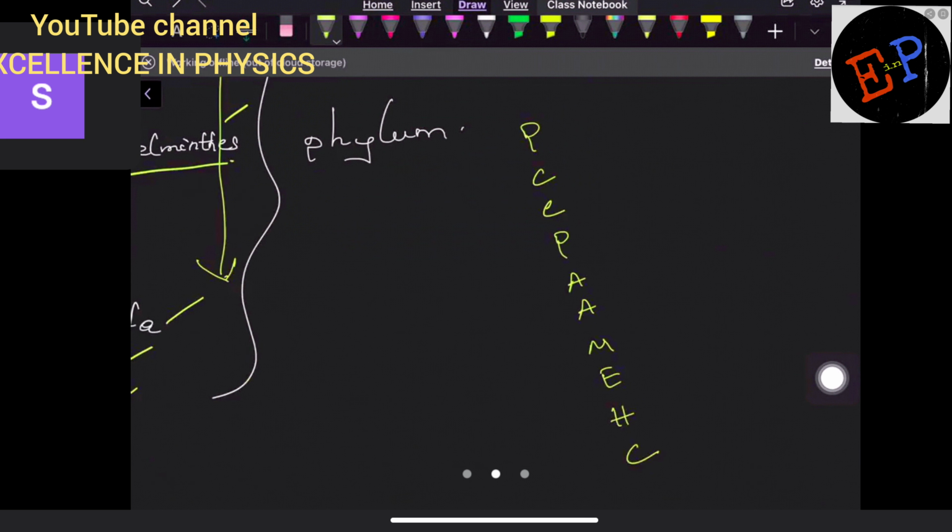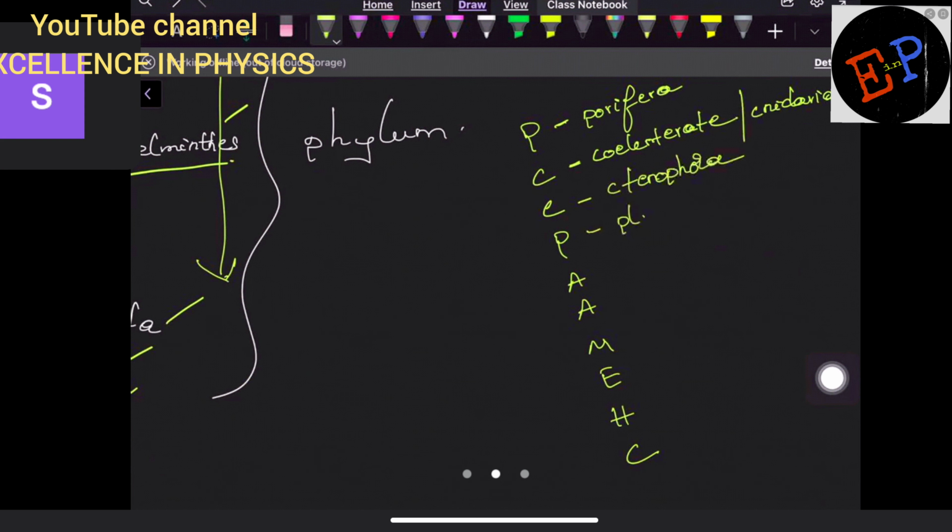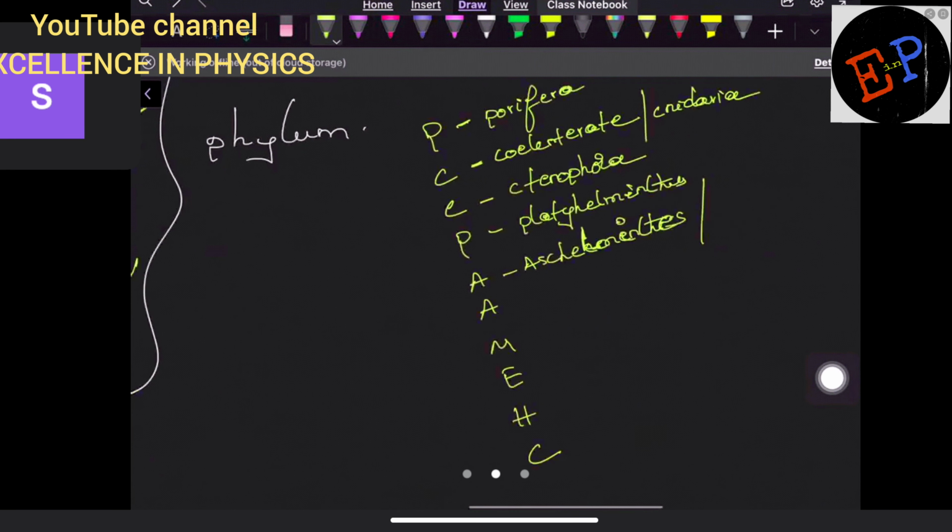Clear? P means what? Porifera. Clear? C means what? Coelenterata. This you have to learn by heart. This is also called Cnidaria. Another C is called Ctenophora or Stenophora. Clear? P is called Platyhelminthes. Clear? A is called Aschelminthes. Clear? This is also called Nematoda. Clear? Another A is called